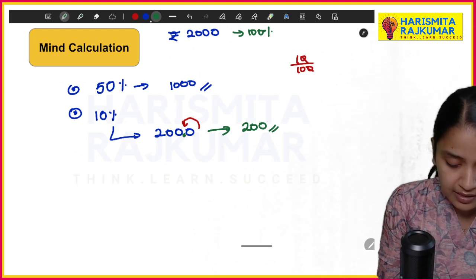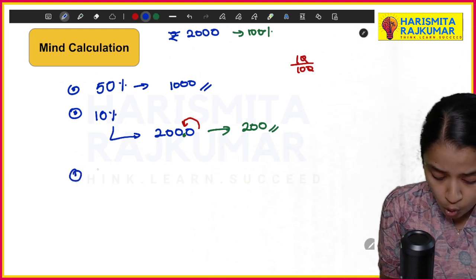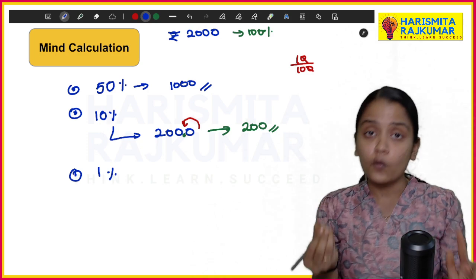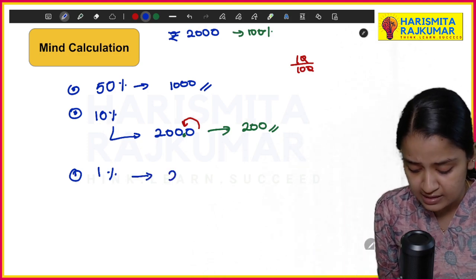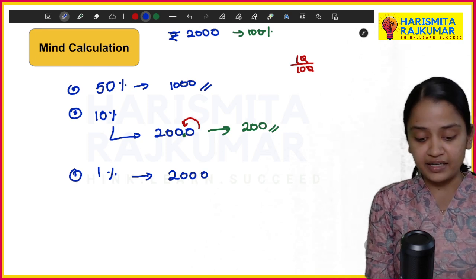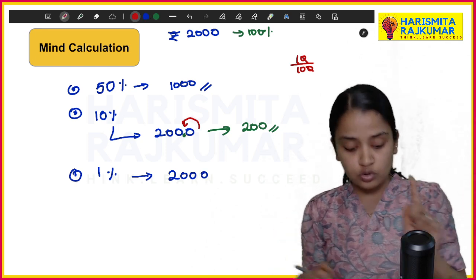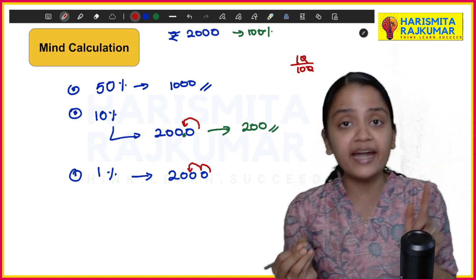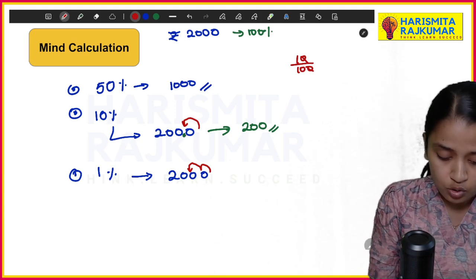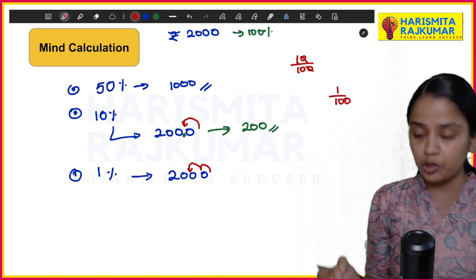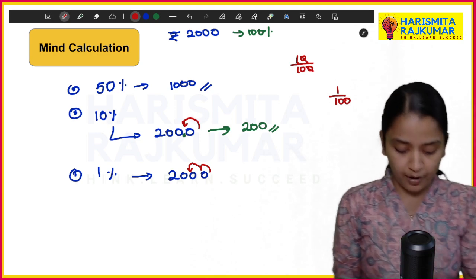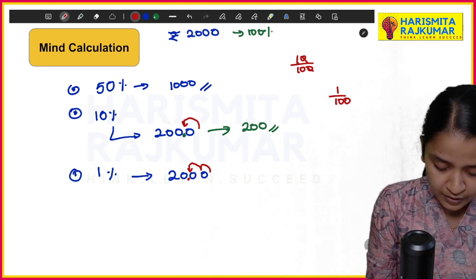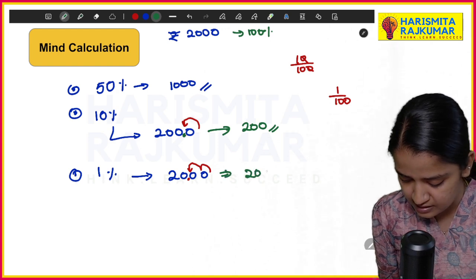Likewise, the same method is there for 1 percentage. For 1 percentage, I take the same 2000, but here you have to jump 2 times. Then only you will get 1 percentage, because 1 by 100 will come. So you put 2 jumps and keep a point here. My answer for this is 20.